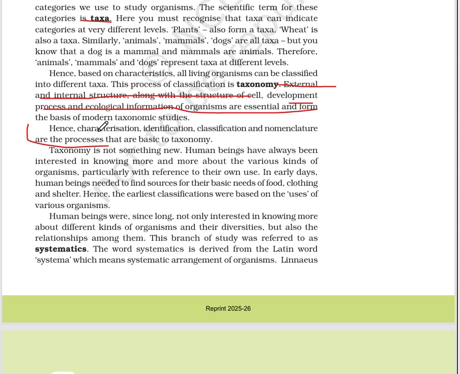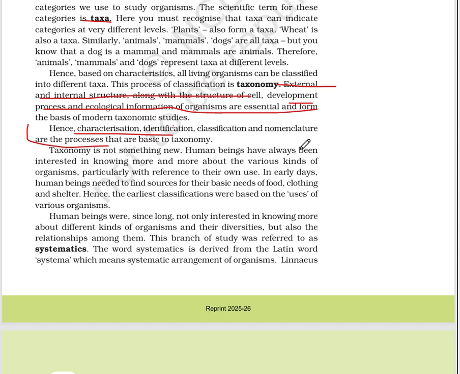When you give a name to any particular organism, you have to follow these rules. Firstly, you have to characterize that particular organism, then identify, classify, and then give a name to it according to binomial nomenclature. Taxonomy is not something new.